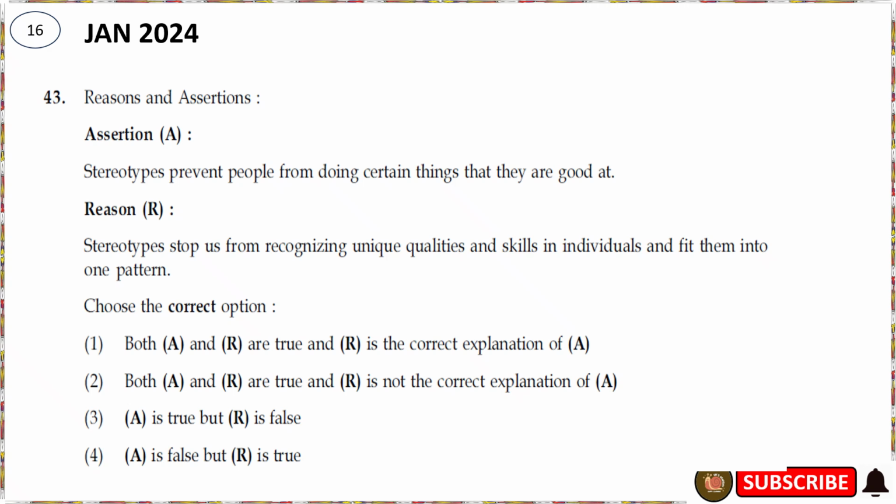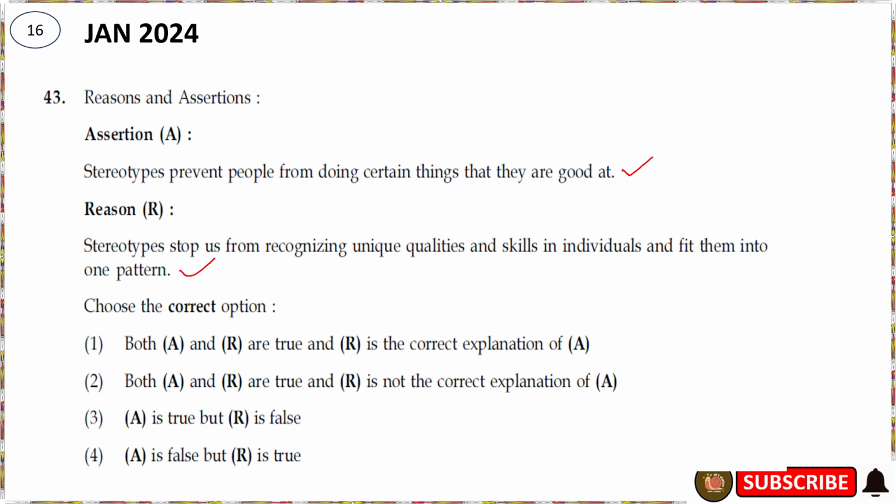This question is asked in January 2024. The assertion is like this: stereotypes prevent people from doing certain things that they are good at. Is it correct? Then the reason, we will see: stereotypes stop us from recognizing unique qualities and skills in individuals and fit them into one pattern. Yes, this is also correct.